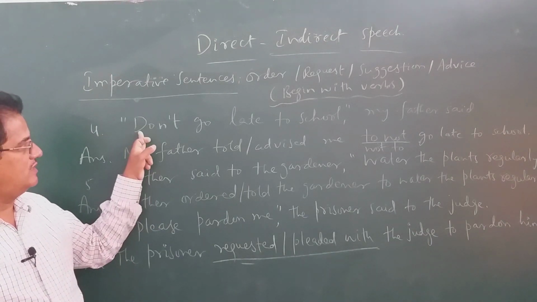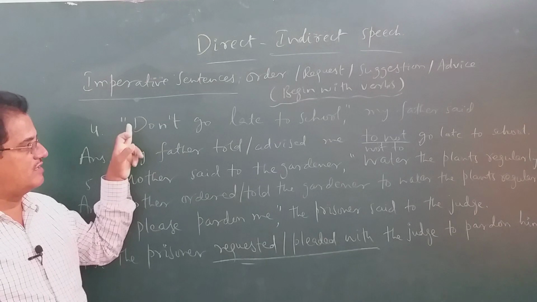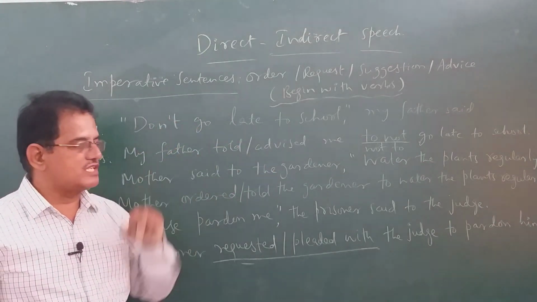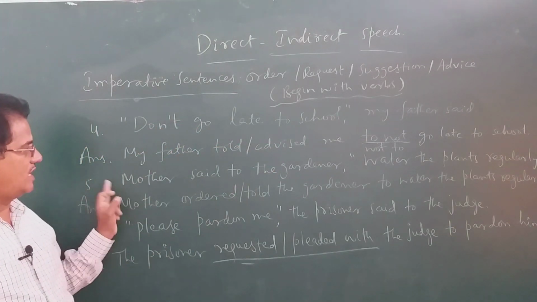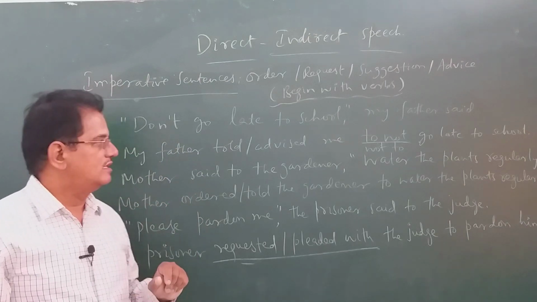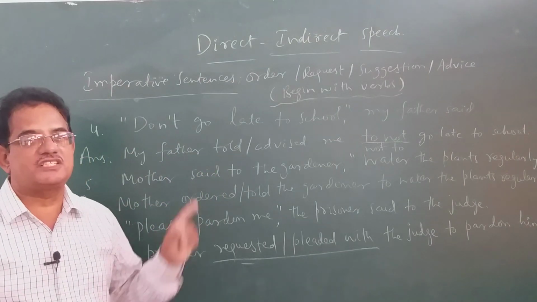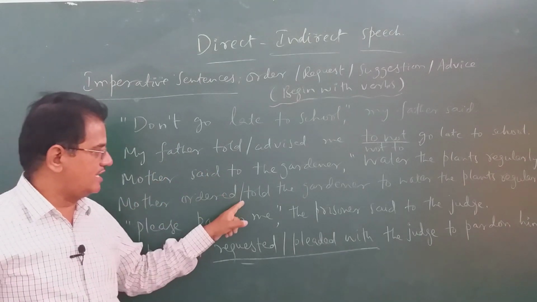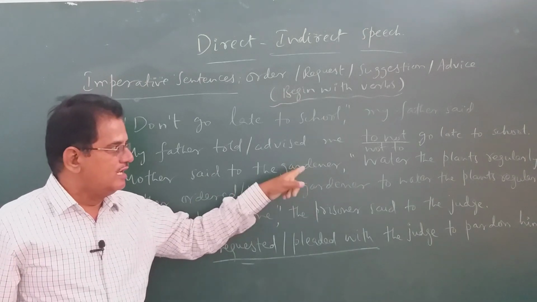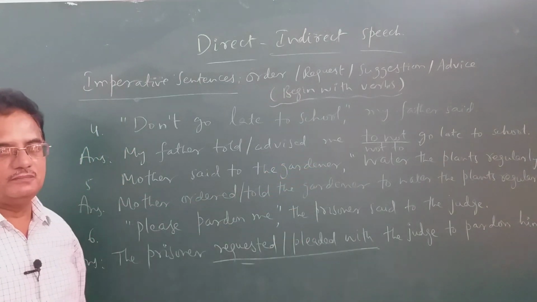Because it is a verb, it is an imperative sentence and advice. So we write "told" as the reporting word. Mother said to the gardener, "Water the plants regularly." This is an order. Mother told the gardener, or Mother ordered the gardener, to water the plants regularly.